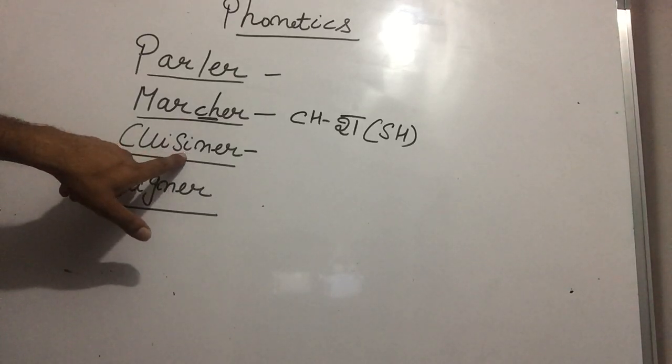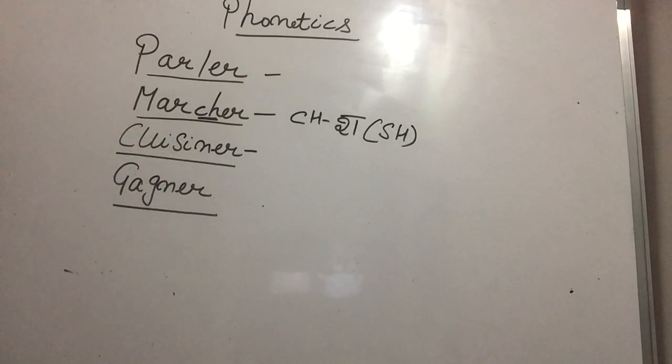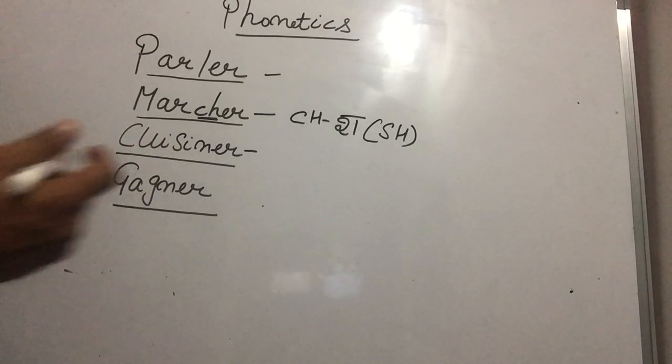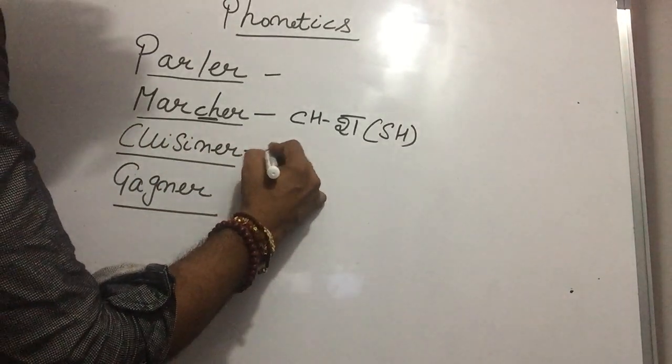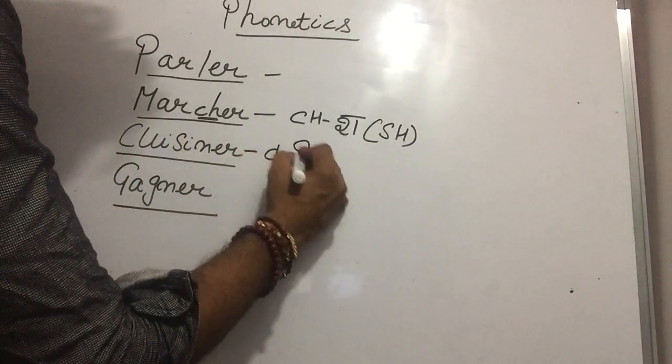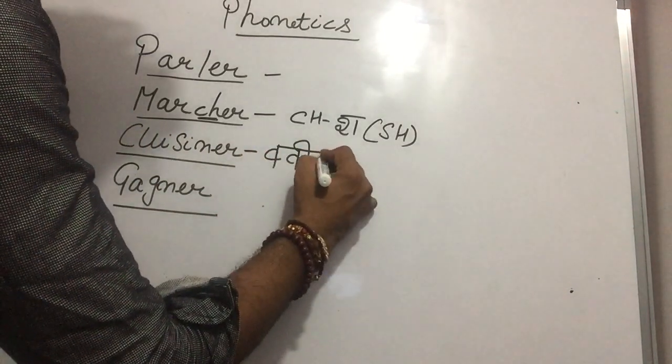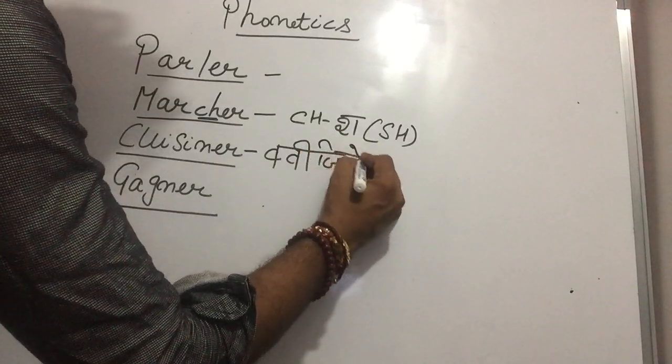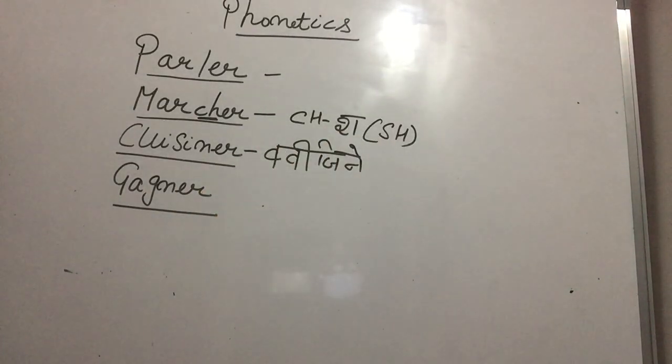Cuisine. Because we have SI also. So cuisine. No, Paji. S is simple, sir. So cuisine. Very good. Cuisine is to cook. Cuisine is to cook. Is that clear, Paji? And the last one is...